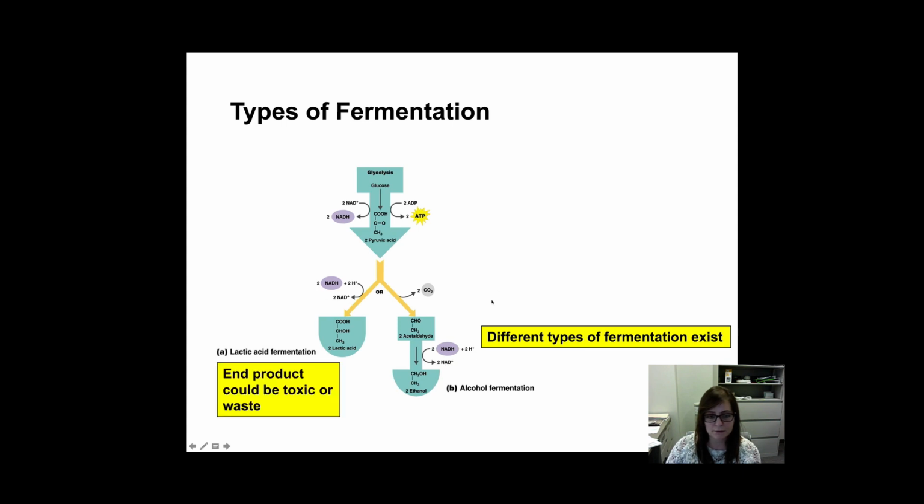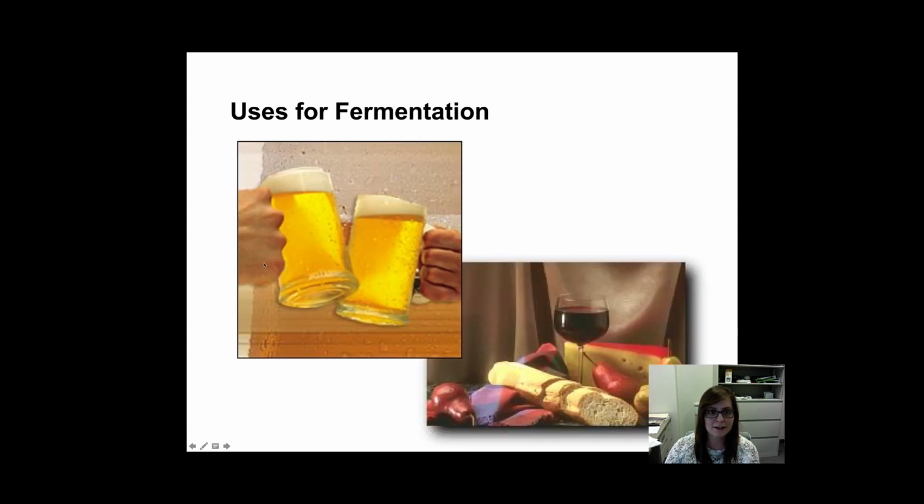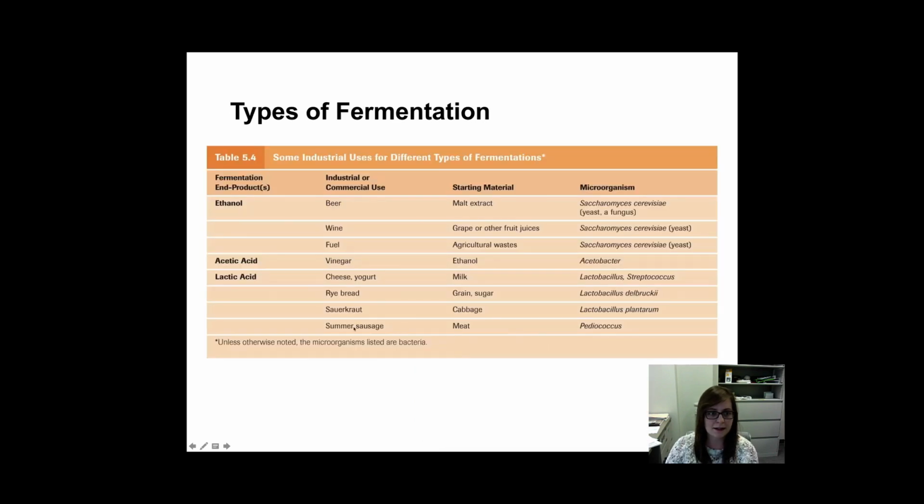And so these waste products, as I said, can be toxic, or we can use these to make beer or wine or cheeses or all sorts of things that are tasty. And we can use them in other commercial and agricultural purposes.